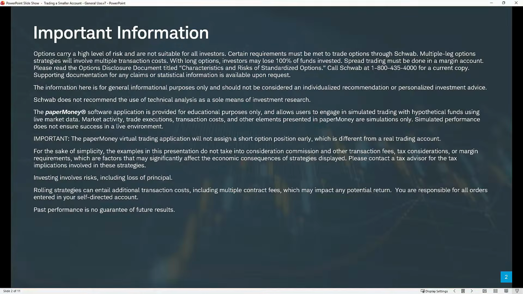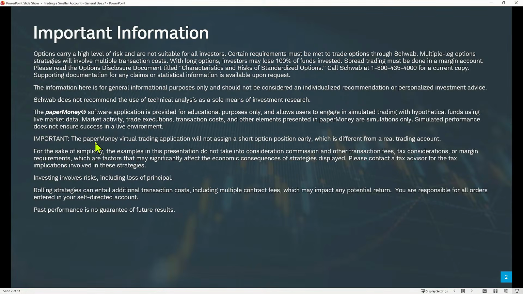Just before we get into the thick of things this morning, keep in mind that options carry a high level of risk and aren't suitable for all investors. You have to apply for option trading privileges with Schwab, and not all will qualify. We're using the Paper Money software application on the Thinkorswim desktop platform. Try saying that 3 times fast. It is a great place to learn, to make sure you're comfortable with how to use the platform, that you understand your trading strategy before you consider trading it in a live account.